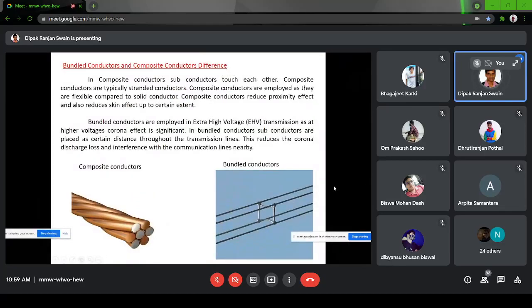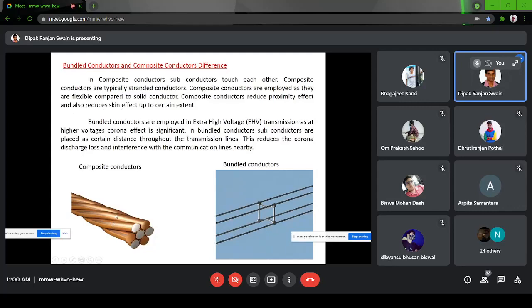Except that, there are different types of conductors. As you can see, most of the conductors that you use in the transmission line are not solid conductors. They are composite conductors like this. Composite conductor means the surfaces touch each other, but they are not a single conductor. This gives some kind of flexibility as well. Typically stranded conductors are employed as they are flexible compared to solid conductors, reduce proximity effect, and also reduce skin effect.